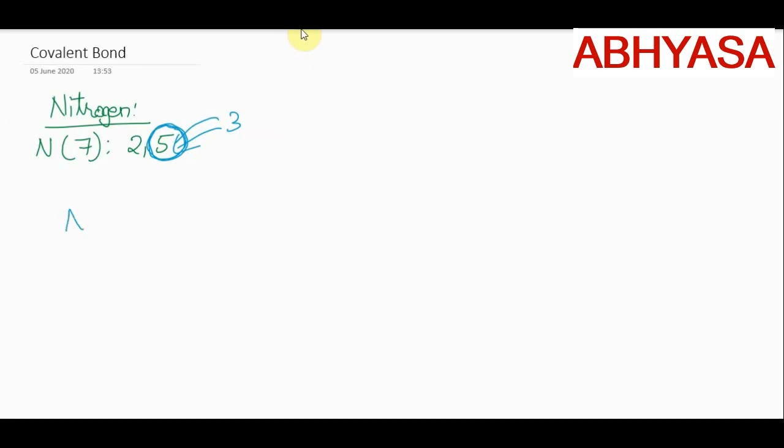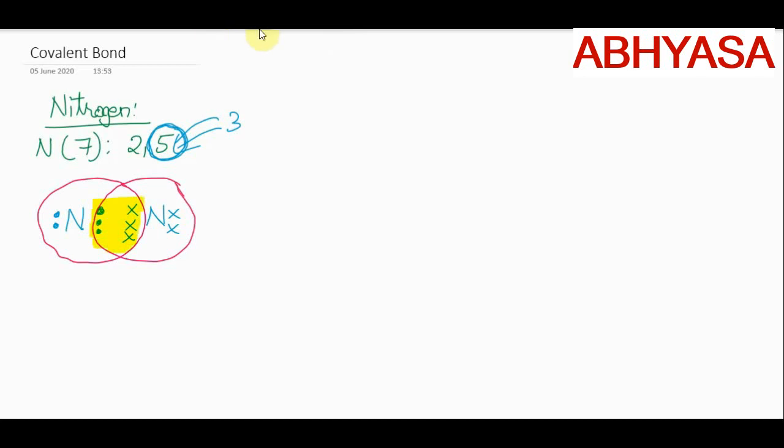So for the first nitrogen, these are the 3 electrons, and these are the remaining 2 electrons. For the second nitrogen, these are the 3 electrons which participate in bonding. These are the remaining 2 electrons. Now see, if I count the electrons, this nitrogen atom is getting 8 electrons and this is also getting 8 electrons, isn't it? So here total 3 pairs of electrons are involved, or 6 electrons are involved.